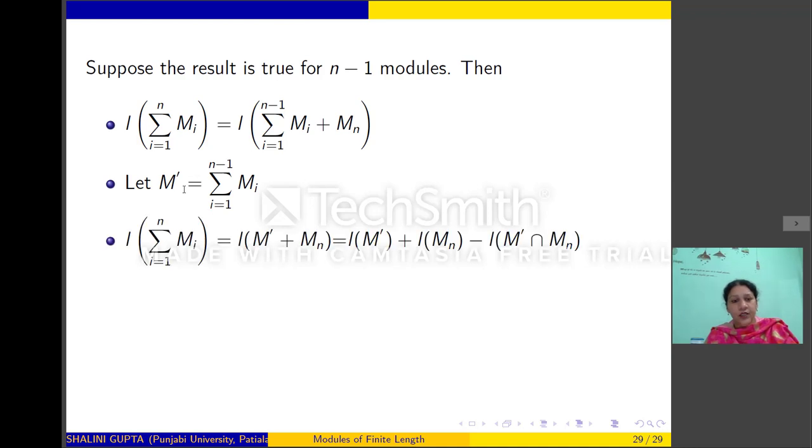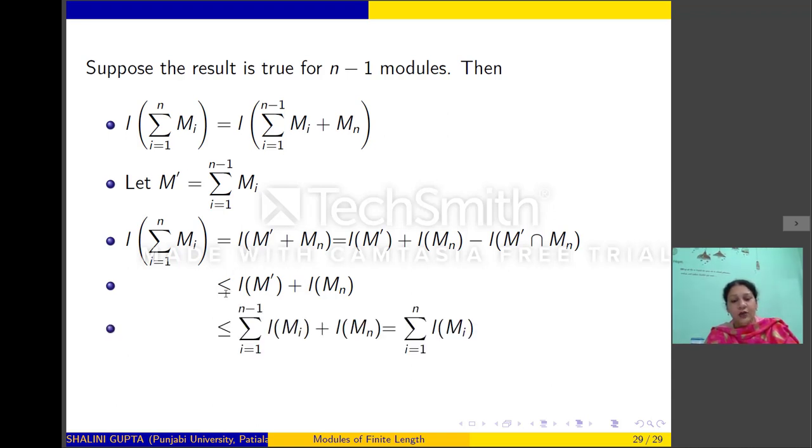So the length of the summation of Mi, i going from 1 to n, will be the length of M dash plus Mn, which is equal to the length of M dash plus the length of Mn minus the length of M dash intersection Mn. So this will be less than or equal to the length of M dash plus the length of Mn. By induction, the length of M dash is less than or equal to the sum of lengths of these n minus 1 submodules, which is equal to the sum of this.